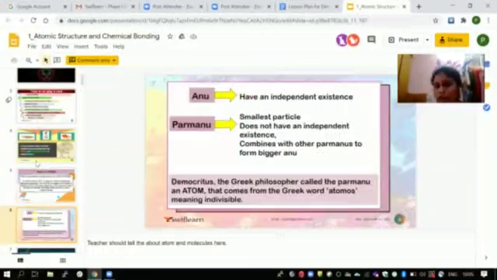What is anu? Anu has an independent existence. Paramanu, the smallest particle, does not have an independent existence, and combines with other paramanus to form a bigger anu. Democritus, the Greek philosopher, called paramanu an atom. That comes from the Greek word atomos, meaning indivisible.